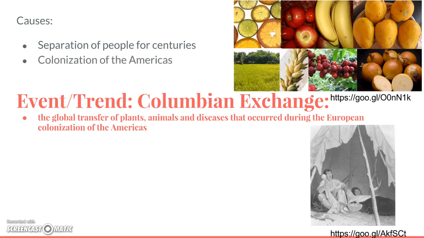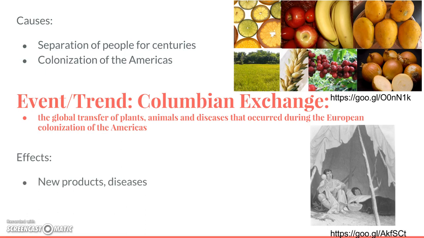Secondly, another reason for the Columbian exchange is the colonization of the Americas. Once Europeans started traveling to the Americas, started finding these goods, they would bring them back to Europe and they would spread to Asia and Africa, as well as they would bring goods with them to introduce to the Americas.